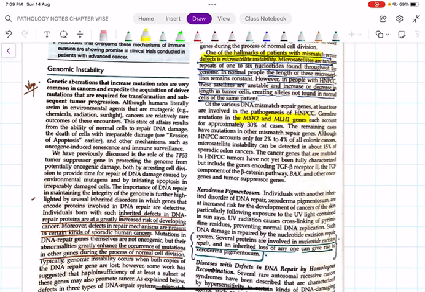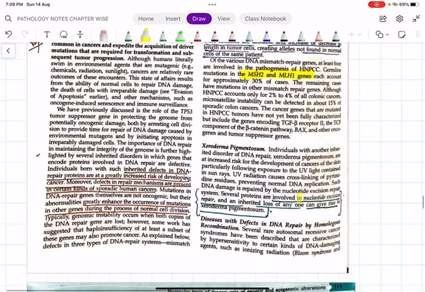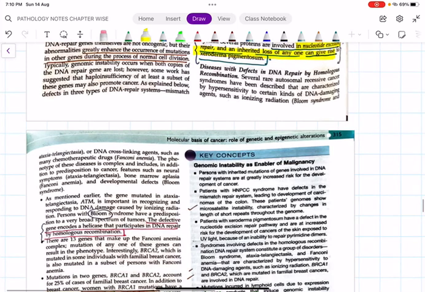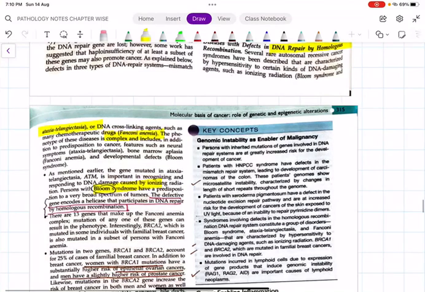FAP is familial adenomatous polyposis coli, which is caused because of the APC gene mutation located on chromosome number 5. This is HNPCC, that is MSH2, MLH1. It is a microsatellite instability, and this is a DNA mismatch repair defect. Xeroderma pigmentosum is nucleotide excision repair, caused by ultraviolet B rays. Then next, we have other conditions like the defect in homologous recombination, which is going to cause ataxia telangiectasia, Fanconi's anemia, Bloom syndrome, all those.